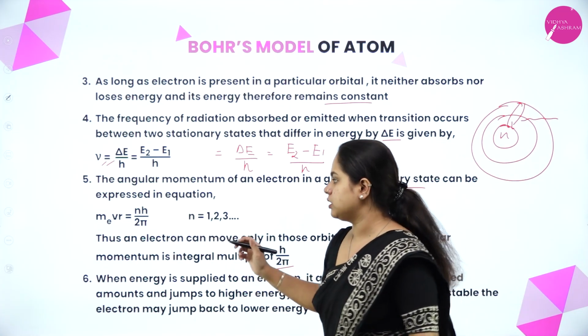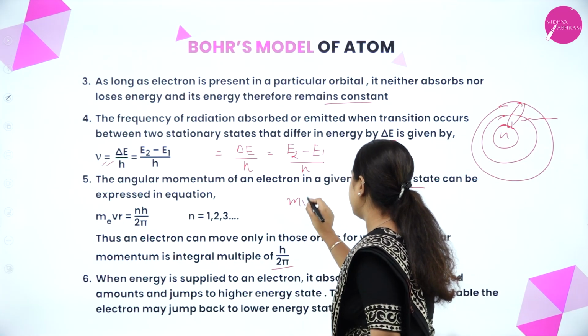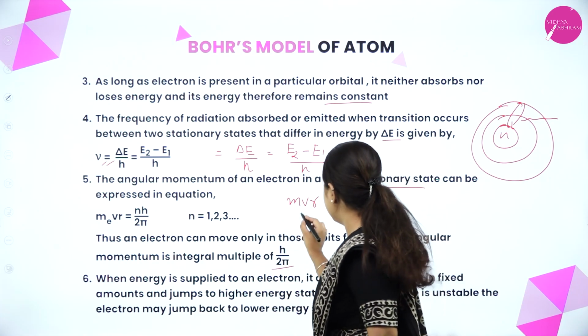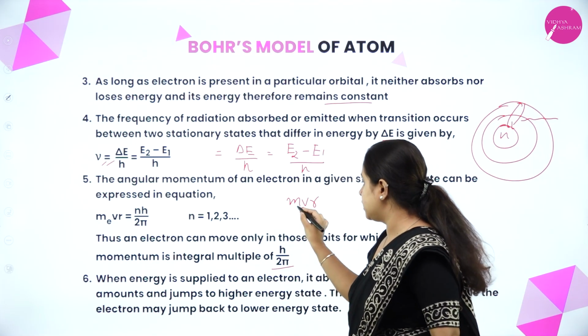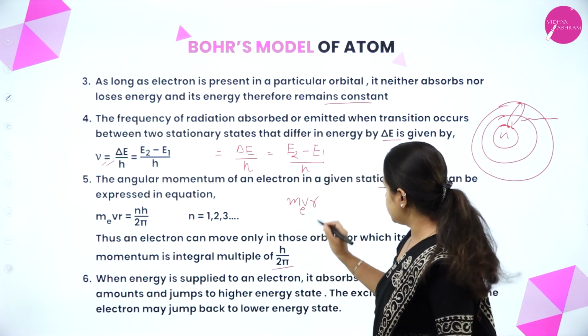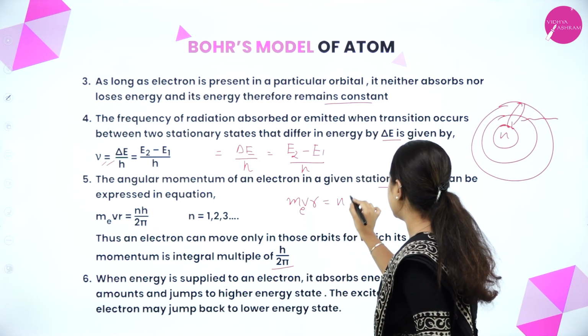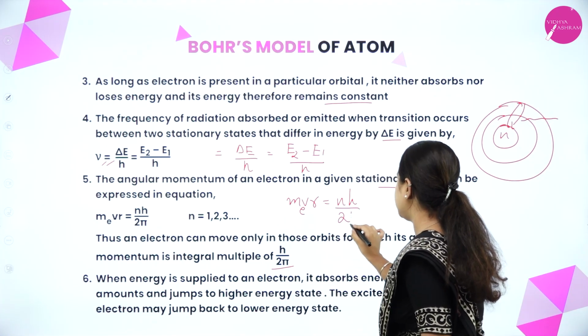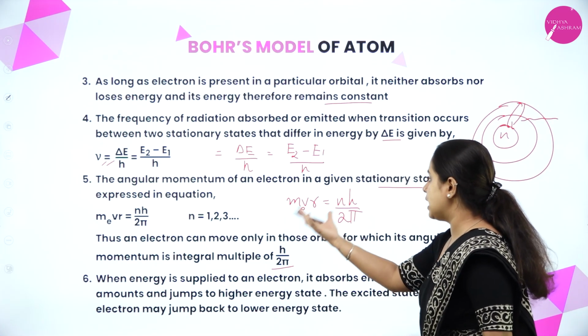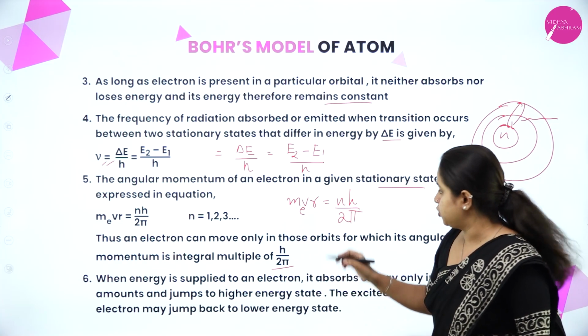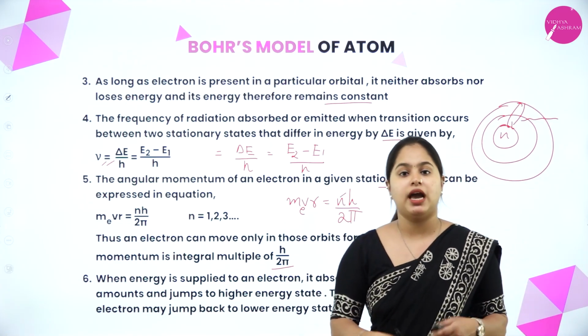Angular momentum, you know, is m v r, where m is the mass of the electron, v the velocity and r the radius. So angular momentum must be an integral multiple of h by 2 pi, so you can write m v r is equal to n h by 2 pi. This n value must be an integer.